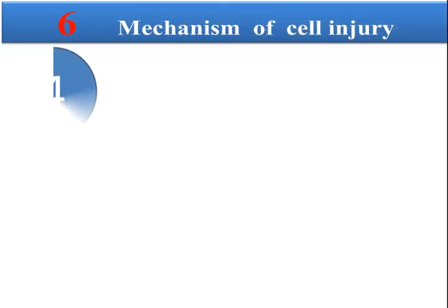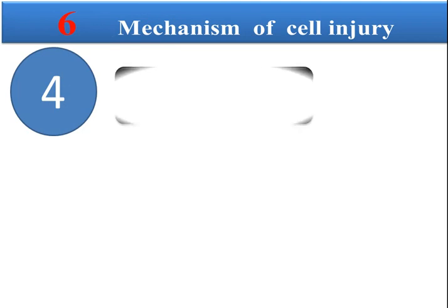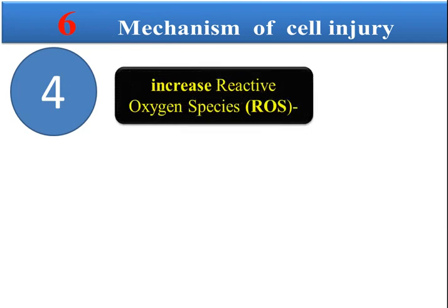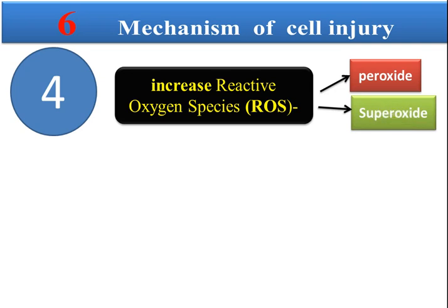Now, what is the other mechanism? This is the mechanism in which the cell dies due to reactive oxygen species production. ROS, or reactive oxygen species, include peroxide H2O2, superoxide, and finally the hydroxyl radical.